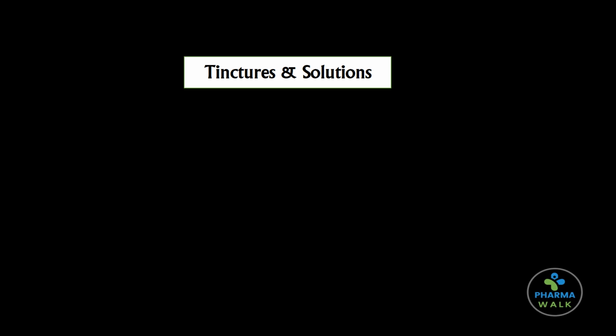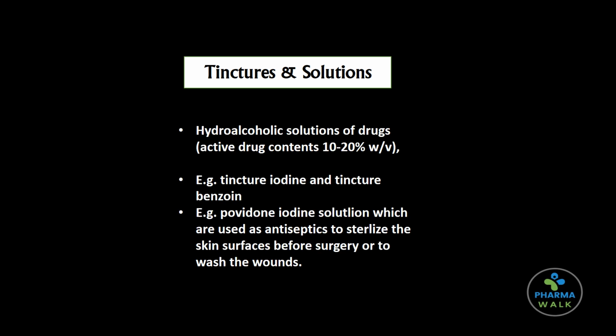Third, there are tinctures and solutions. These are hydroalcoholic solutions of drugs which have active drug content up to 10 to 20% weight by volume. For example, iodine tincture, benzoin tincture, povidone iodine solution, which is used as an antiseptic to sterilize the skin surfaces before surgery or to wash the wounds.